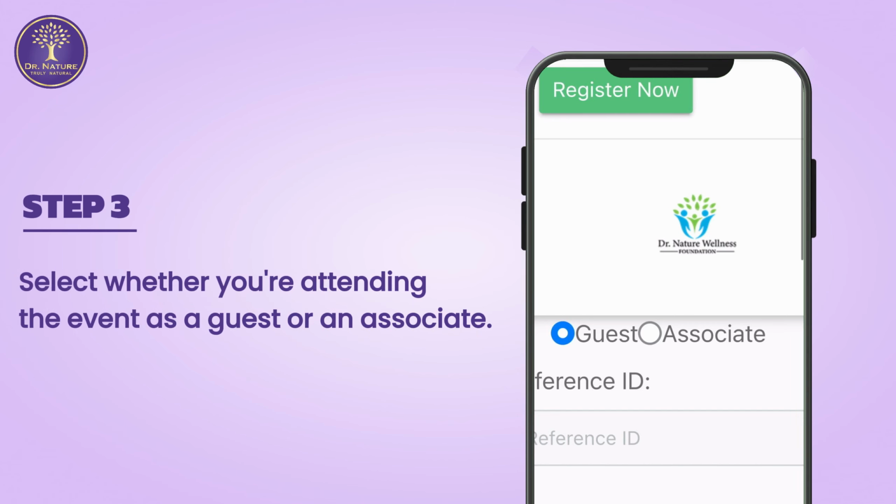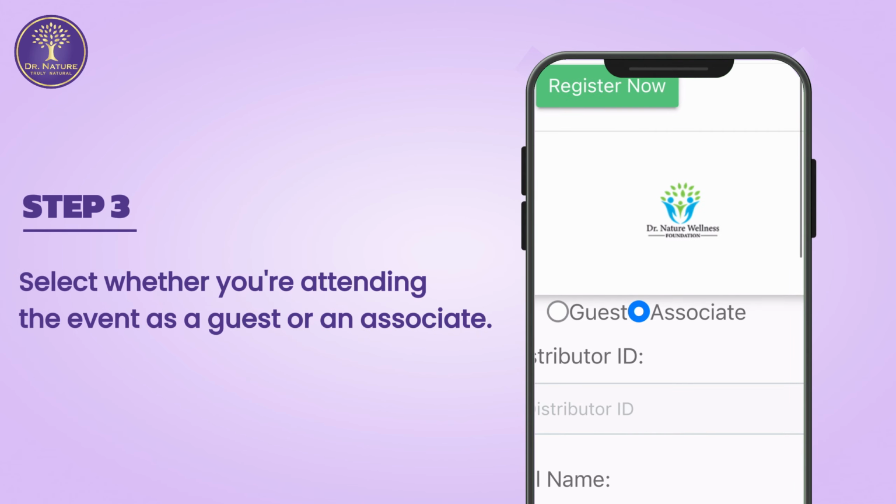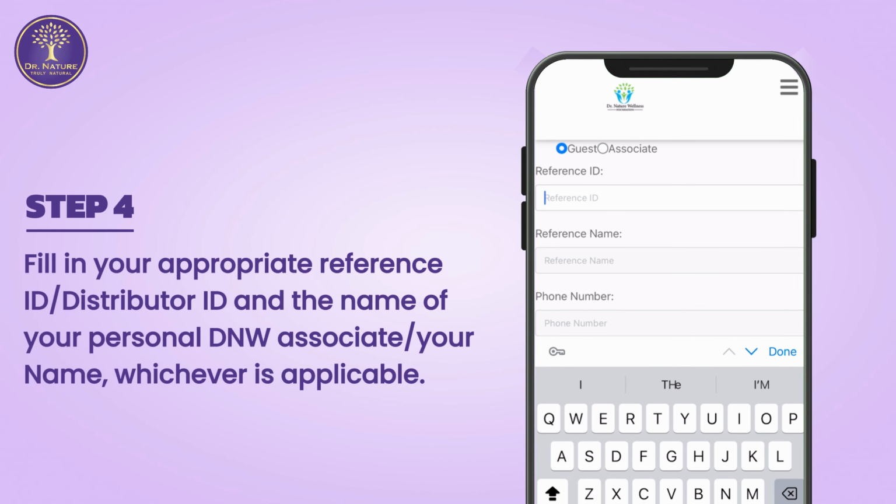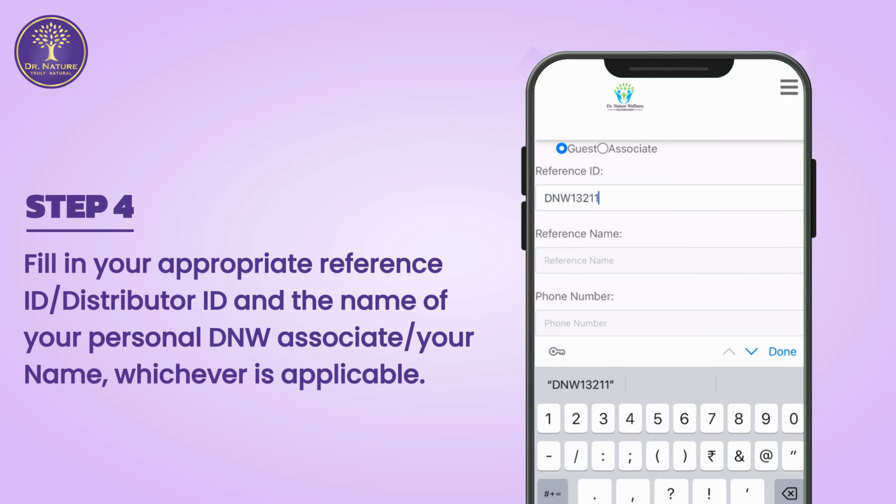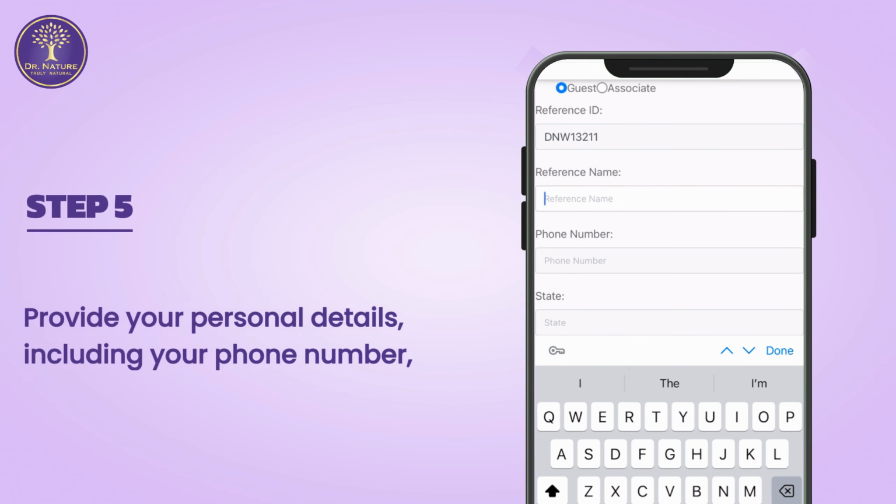Select whether you are attending the event as a guest or an associate. Fill in appropriate reference or distributor ID and the name of your personal DNW associate, your name, whichever is applicable. That means, if you are attending as an associate, type in your distributor ID and your name. But if you are attending as a guest, fill in with the distributor ID of the person who has referred you to the event.